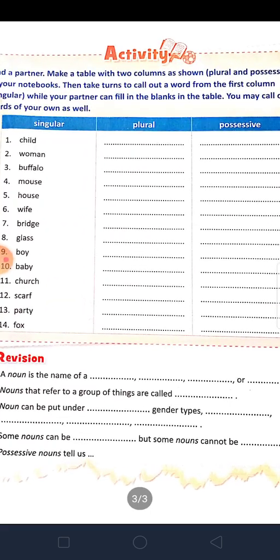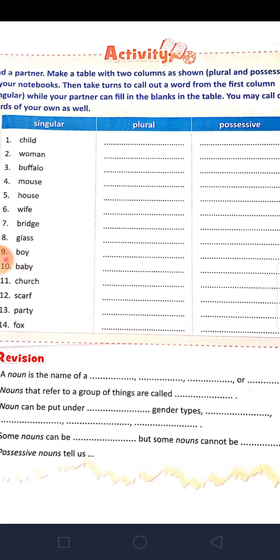This one is also in your homework. The child, children, woman, women, buffalo, buffaloes, mouse, mice, house, houses, wife, wives, bridge, bridges, glass, glasses, boy, boys, baby, babies, church, churches, scarf, scarves, party, parties, fox, foxes.